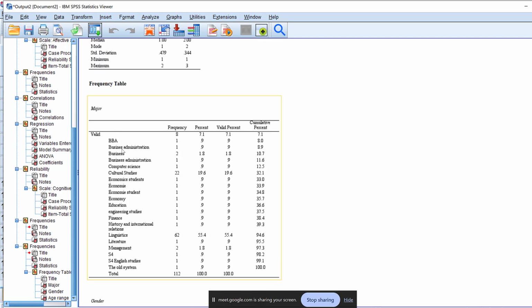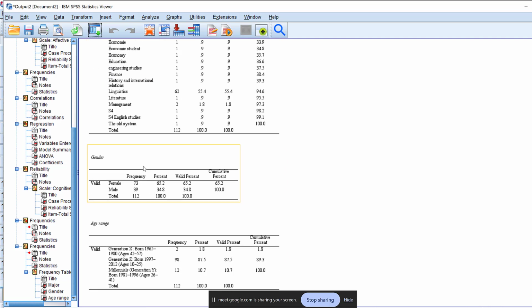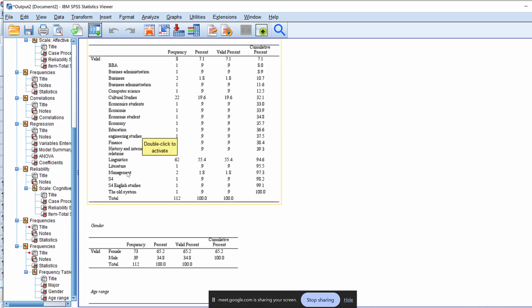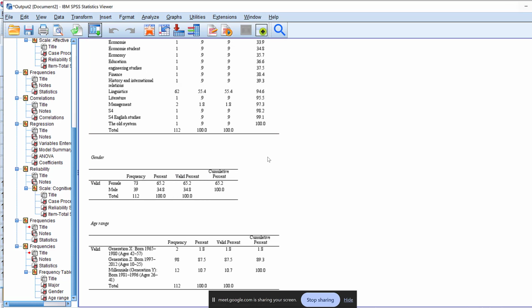So this is the major: business administration, business, computer science, cultural studies, then linguistics. You have mostly cultural studies, etc. There is something interesting that could be observed here, because students stop using ChatGPT as soon as they finish studies. This means that ChatGPT is correlated mostly with academic studies. Here, male, female, and generation. So in your case, in the demographics, I will include these, female, males, and generation.